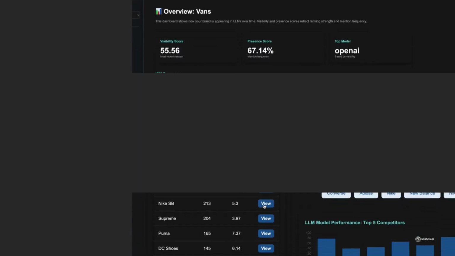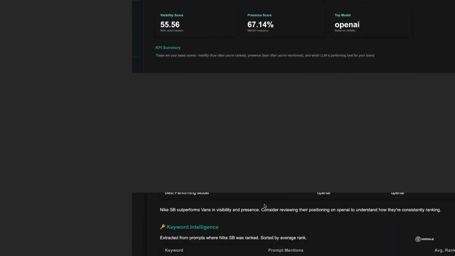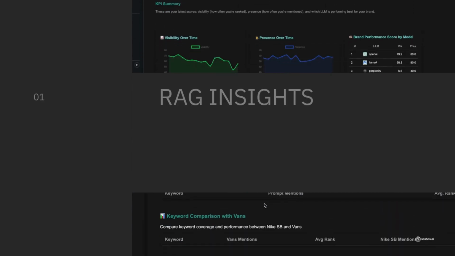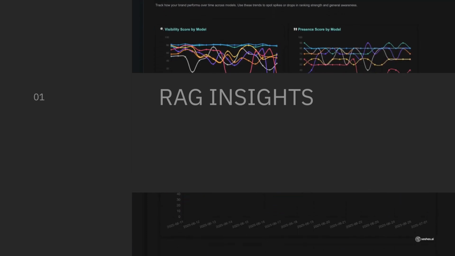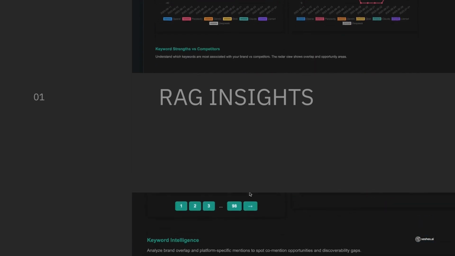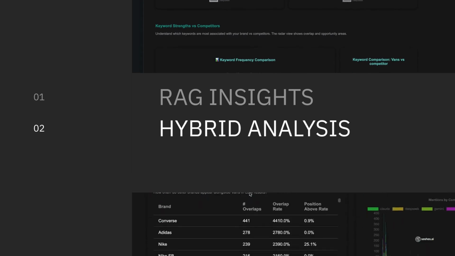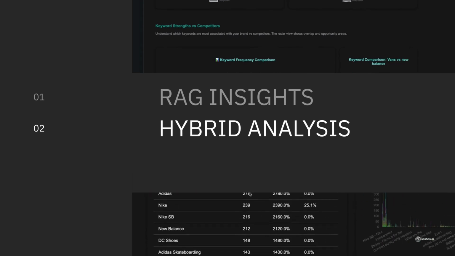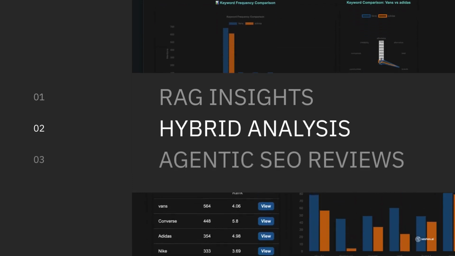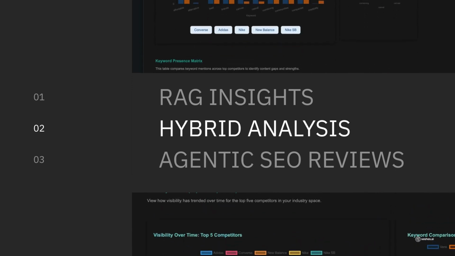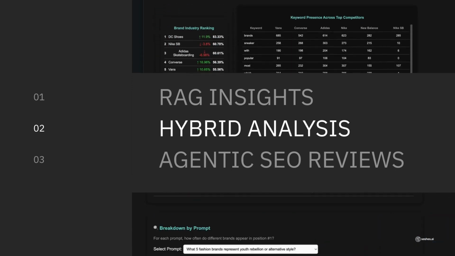This is just the tip of the iceberg for what you can do on Seshes.ai. We also offer RAG insights to explore retrieval quality and hallucination rates across your LLM runs. Plus a hybrid analysis where you can view website and LLM data side by side to reveal opportunities. And agentic SEO audits designed to evaluate how well your web pages are prepared for AI-driven discovery and indexing.